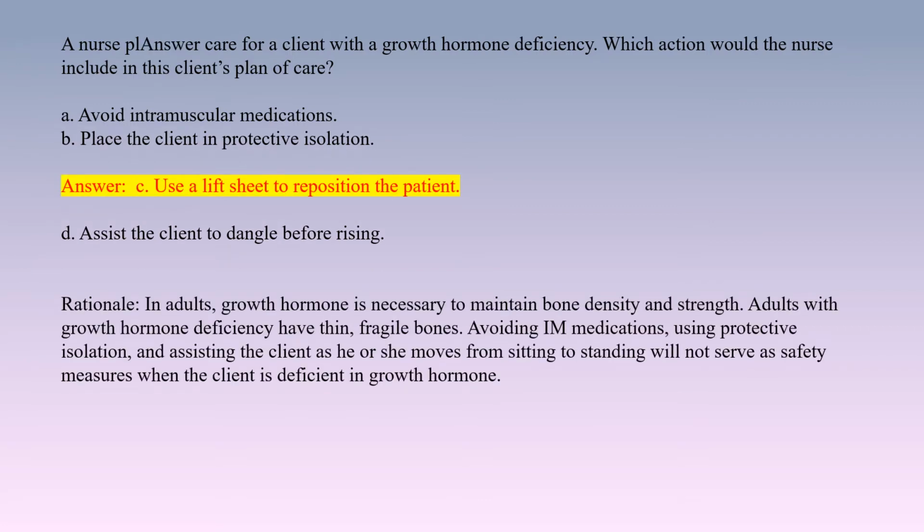Answer. C. Use a lift sheet to reposition the patient. Rationale. In adults, growth hormone is necessary to maintain bone density and strength. Adults with growth hormone deficiency have thin, fragile bones. Avoiding IM medications, using protective isolation, and assisting the client as he or she moves from sitting to standing will not serve as safety measures when the client is deficient in growth hormone.